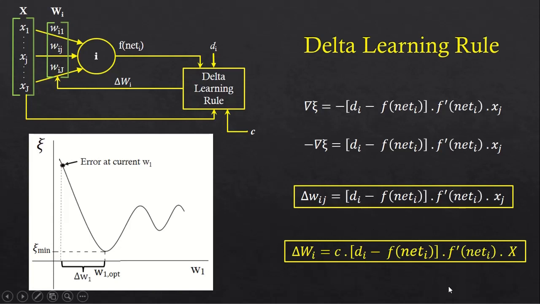This is the final delta learning rule. Notice that the expression involves the first derivative of the activation function.